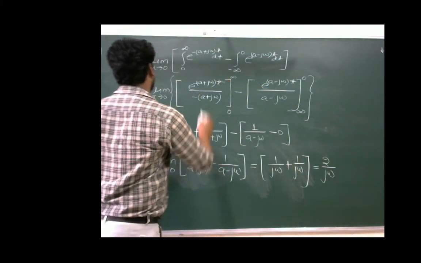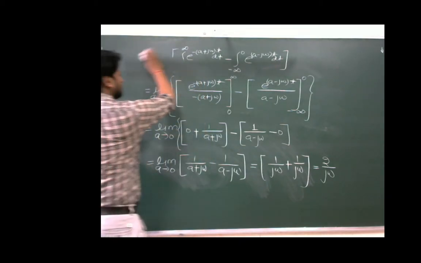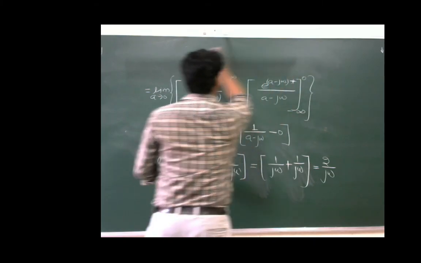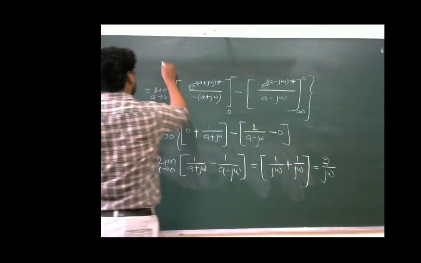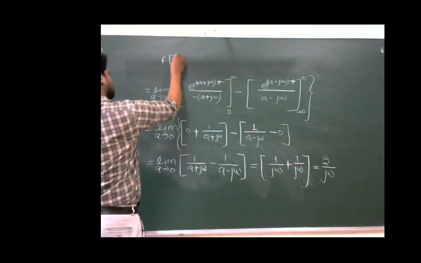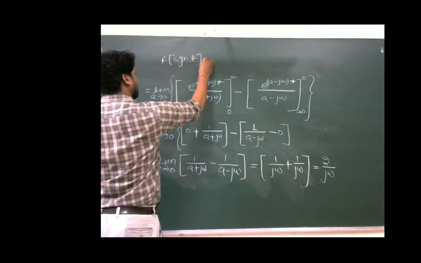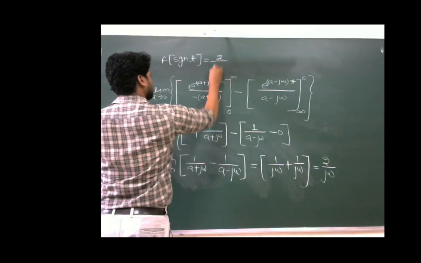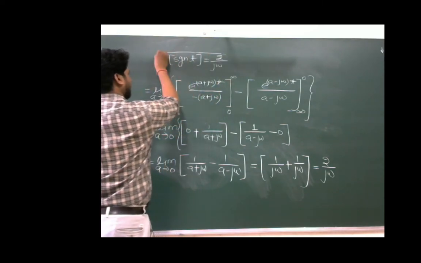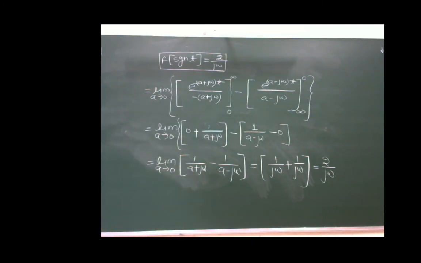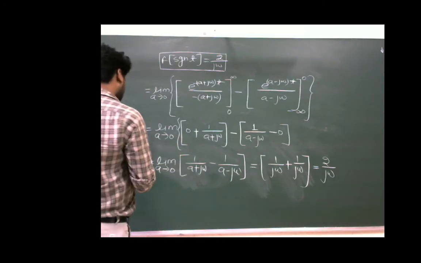It means that Fourier transform of signum t will be equal to 2 by j omega.